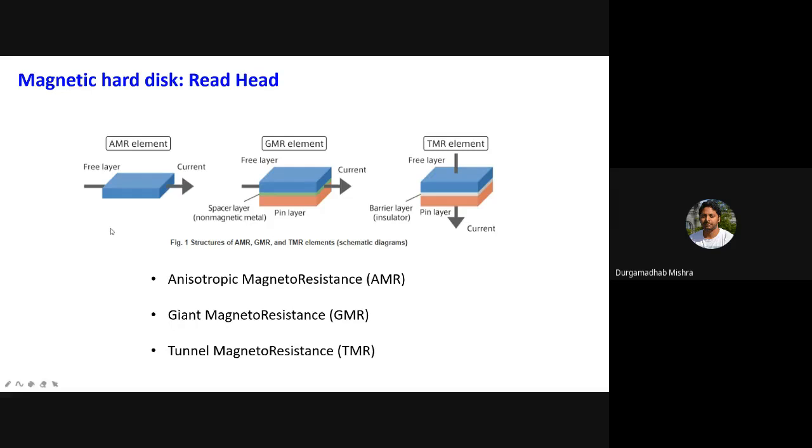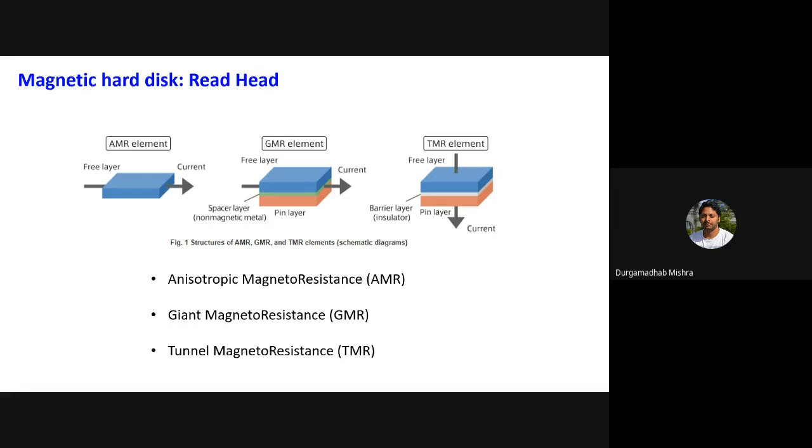You take a simple layer of soft ferromagnetic material, and it has a certain resistance in the presence of a magnetic field, which is created by your magnetic medium underneath. You move the sensor there and you see a change in the current or the resistance, and then you can calculate what change corresponds to how much magnetic field, and that is how you can read it.